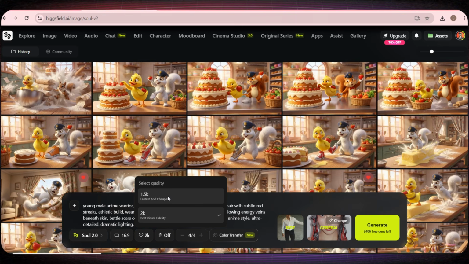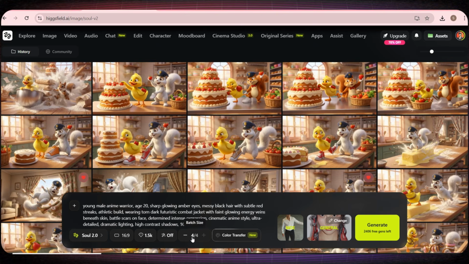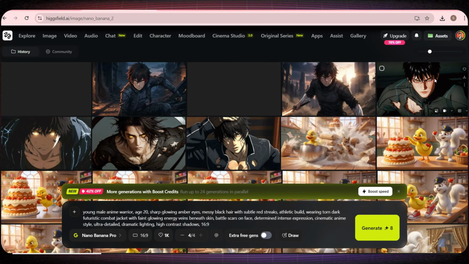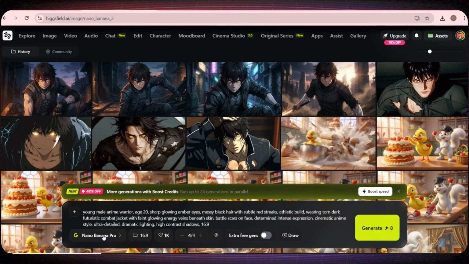And here you can select the image quality, even up to 2K. From here, you can also choose how many images you want to generate. I'll leave it at 4 images. Then click Generate. And in just 1 second, you'll see 4 amazing images generated just like this. But I also wanted to try generating the character using another model, Nano Banana Pro, just to compare. And honestly, I really liked the Nano Banana Pro results for this film, so I'll continue using this model for the rest of the video.